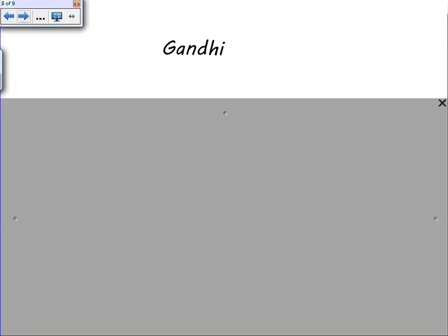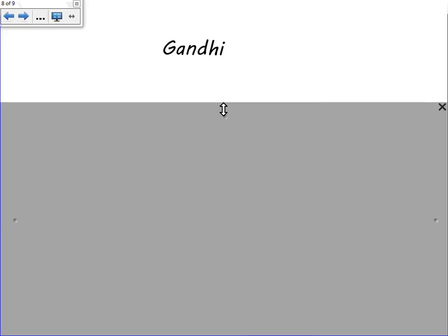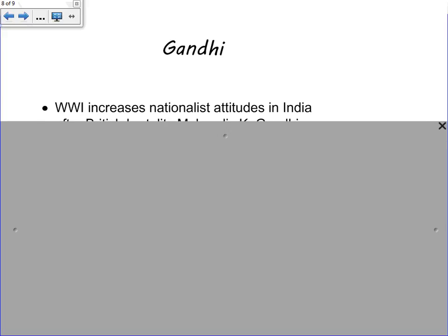Finally, we're going to talk about Mohandas K. Gandhi in India and the movement for Indian independence. Now, during imperialism, Great Britain had great control over India. Indians were only allowed to buy goods from Great Britain, and on top of that, they were taxed for those goods as well. So after World War I, India really increases its nationalist attitudes because there was an opportunity for them to become independent, and Great Britain denied them of that.